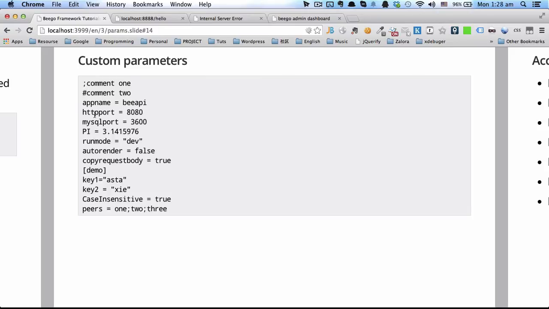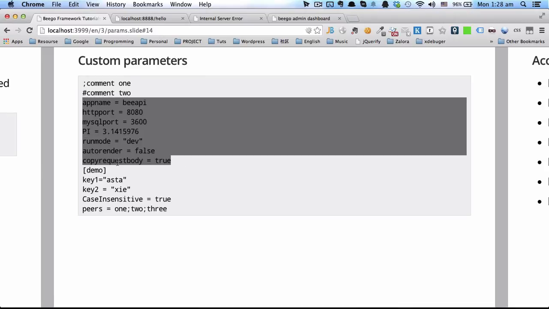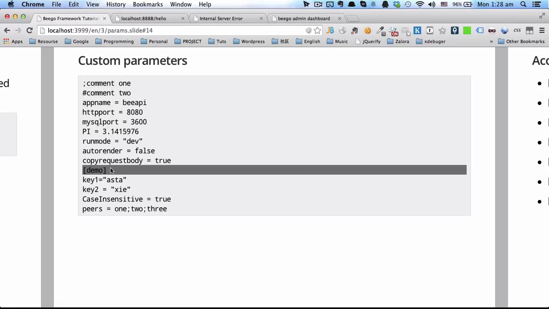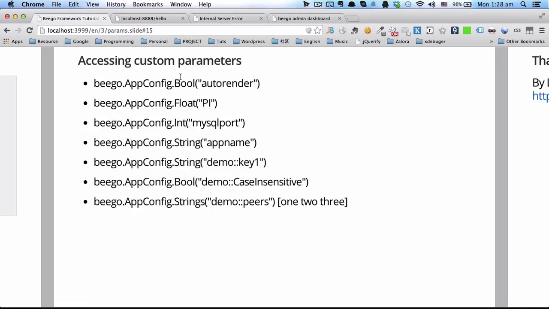Here you can define those configurations, and this syntax is the section. You can define a section, and under the section you have some other configurations. For a section, you can use this syntax to read the configurations, like the section name, colon, and the key name, like these two.